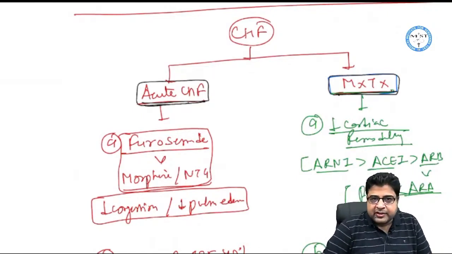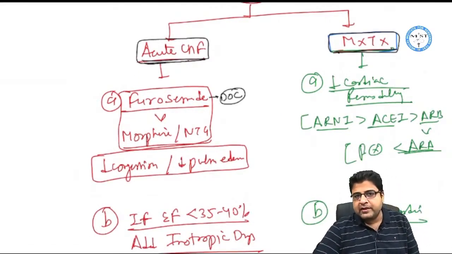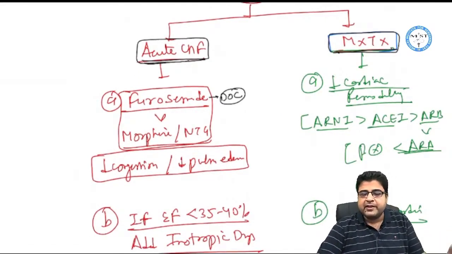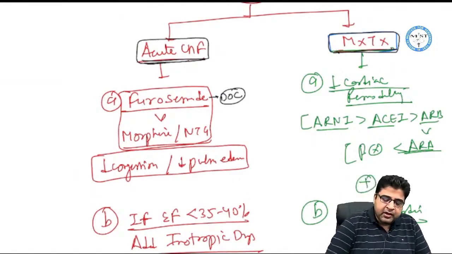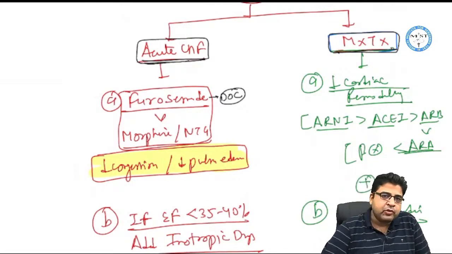Now for acute CHF, which is the first medicine to be given always? The answer is furosemide. So furosemide is considered the drug of choice. It's the best medicine for CHF with pulmonary edema. This medicine not only reduces your congestion but also reduces your pulmonary edema.